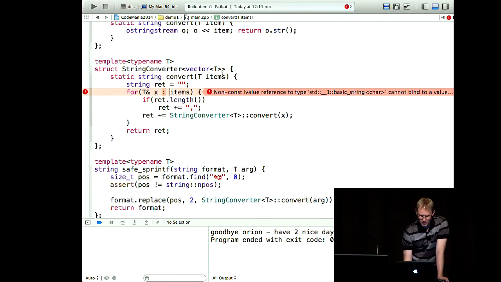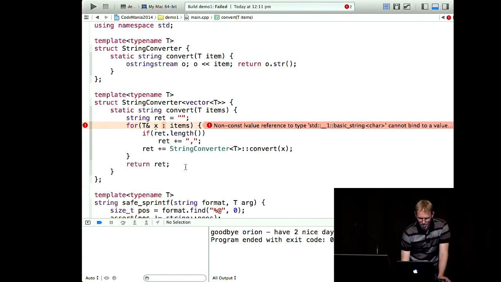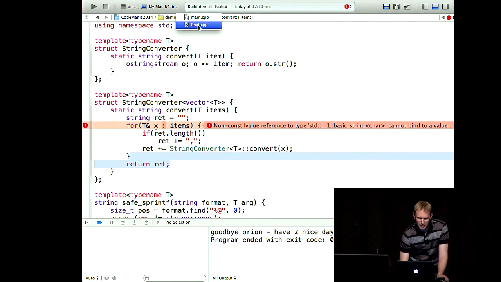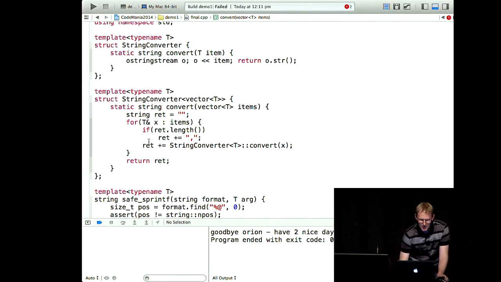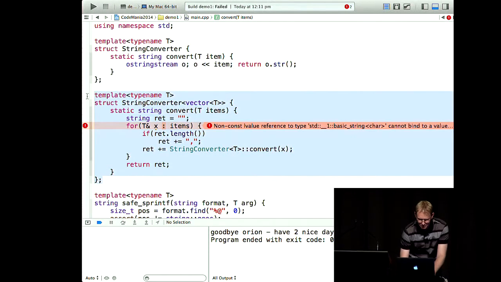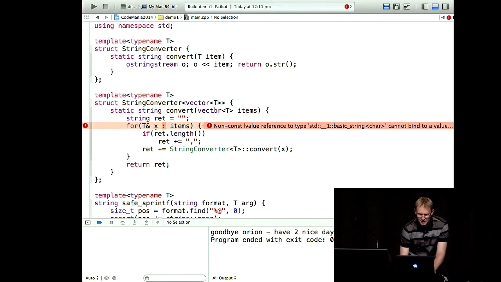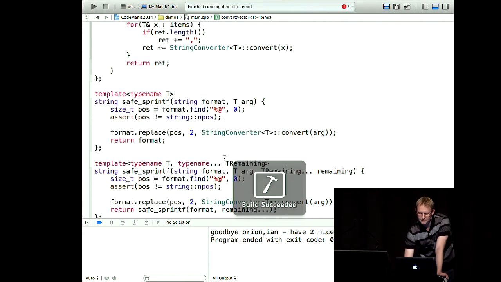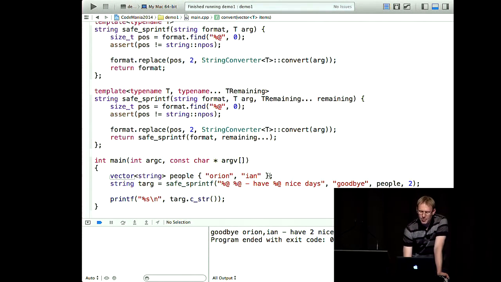Template typename T, vector T. So, backup plan. Here's one that I know that works. It's pretty much the same, apart from I've missed some minor thing. That's right, I have to take a vector of T there. And sure enough, it selects the right one.